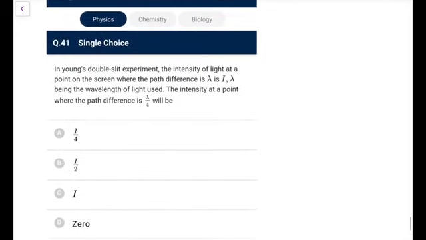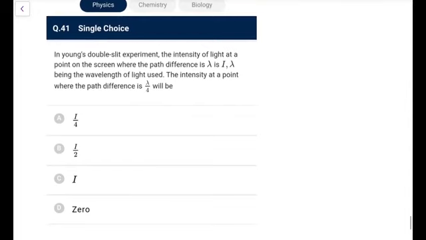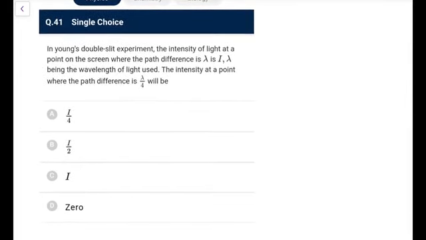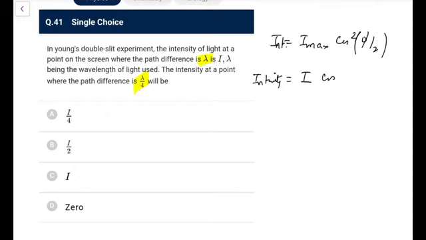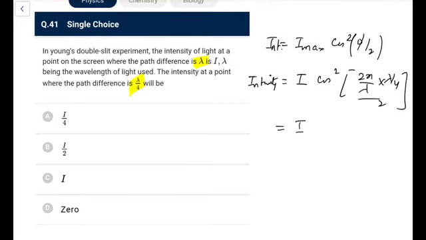Next one, in YDSE experiment, the intensity of light at a point on the screen where the path difference is lambda, that means that it would be a maxima, I. The intensity at a point where it is lambda by 4 is, so we can say intensity is I max cos square phi by 2, that is what you write. So this I max is I, so the intensity at this point would be cos square phi, you know phi is 2 pi by lambda into delta x, lambda by 4 upon 2. So what we are left with, it is I cos square pi by 4, that is I into 1 by 2, so it will be I by 2. Go for option B in this particular case.